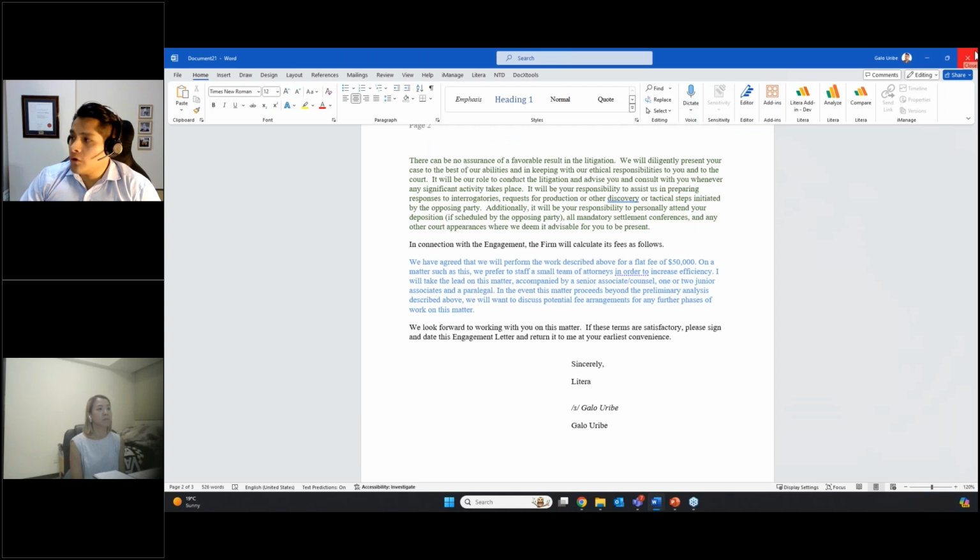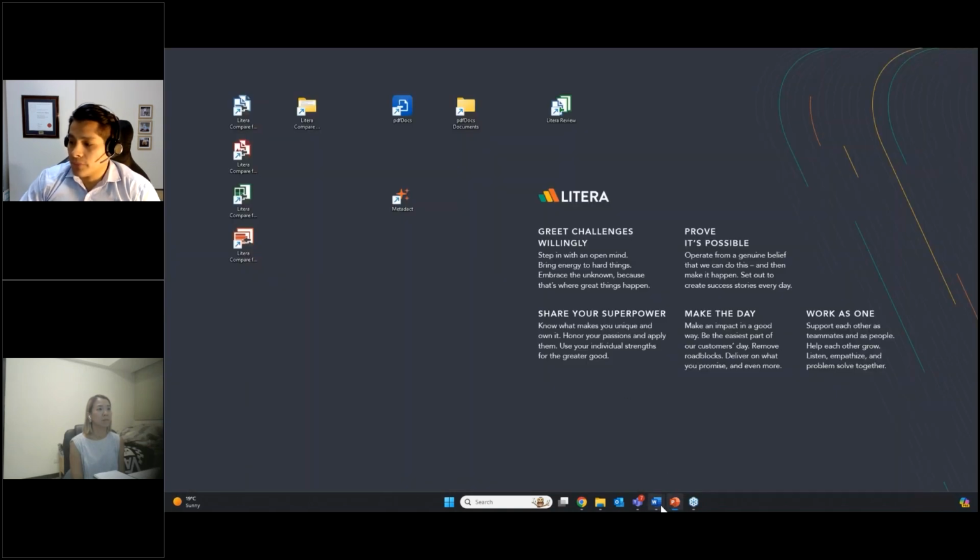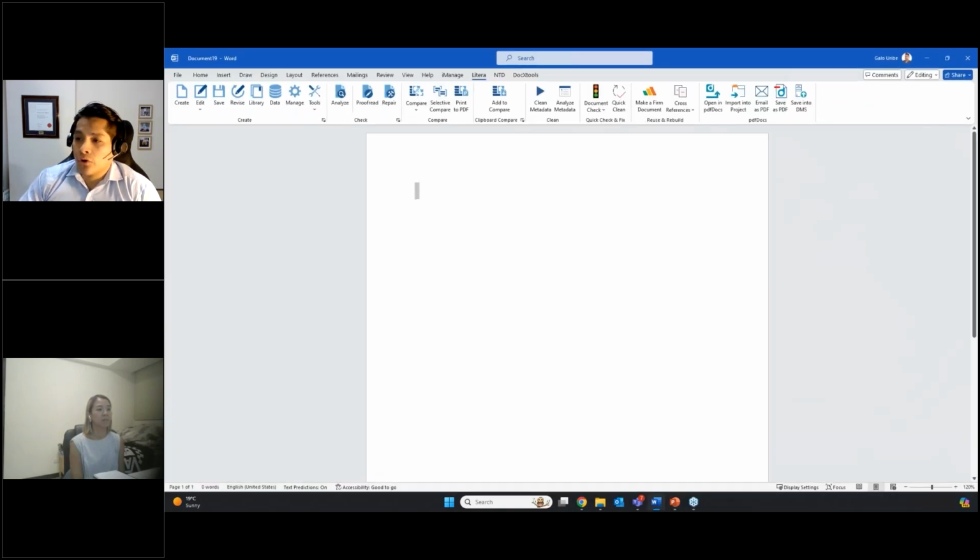Let me now close this document down and let's move into a different workflow. And this will be a bit of a more complex workflow. We'll now work with a master services agreement. And during this workflow, I want to take you through how you can not only use data sets,